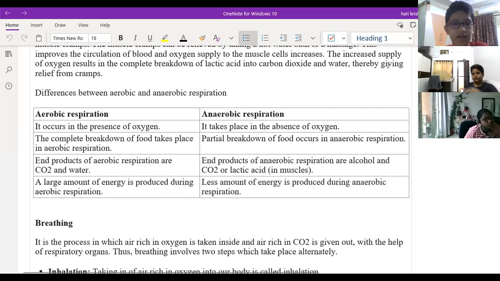Sir, aerobic respiration provides energy to all cellular processes. This reaction produces ATP, which is then used to power other life-sustaining functions, including growth, repair, and maintenance. So that is the use of aerobic respiration. And for anaerobic respiration, sir,